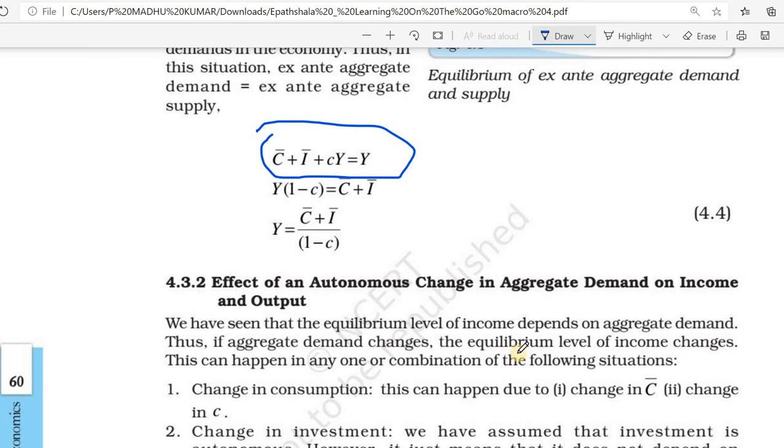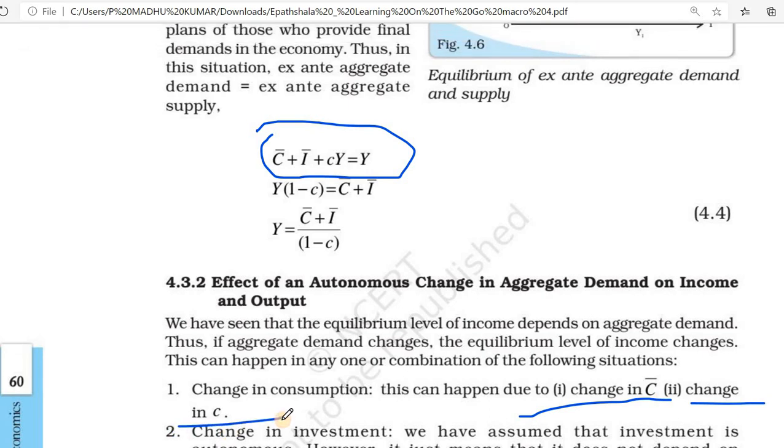Then these are the reasons for change in consumption. What is the reason for change in consumption? First, change in autonomous consumption, and second, change in induced consumption. These two factors will lead to change in consumption.